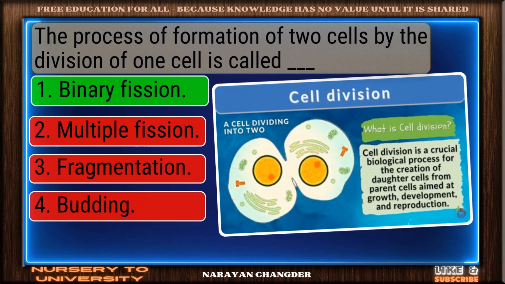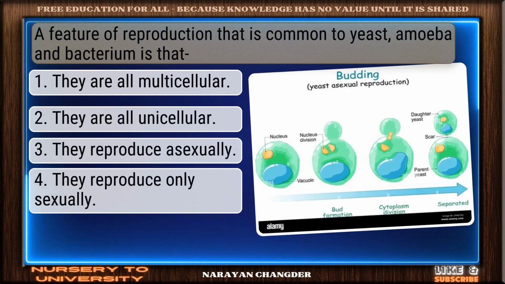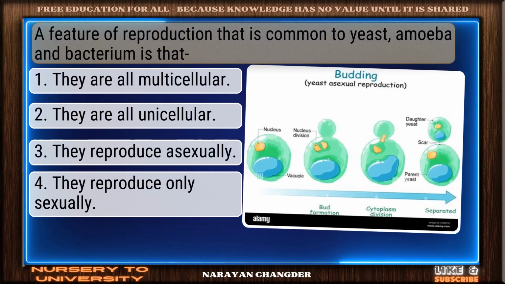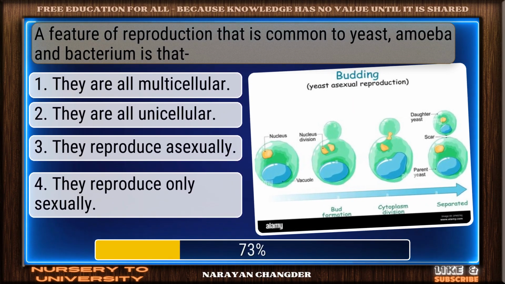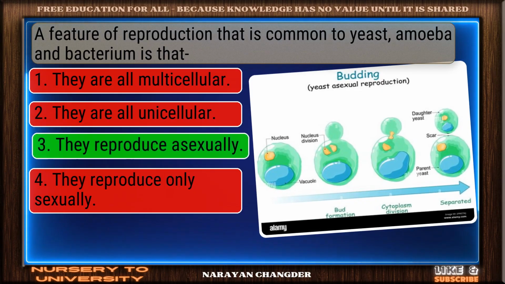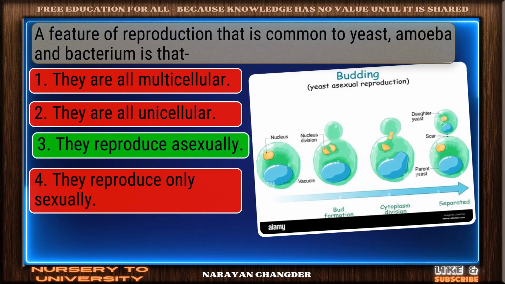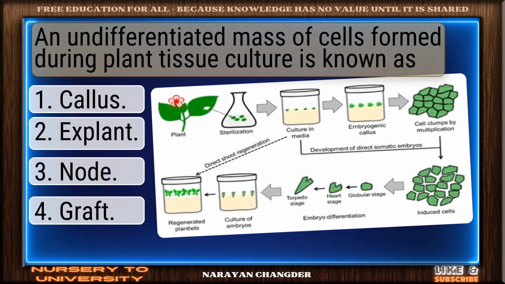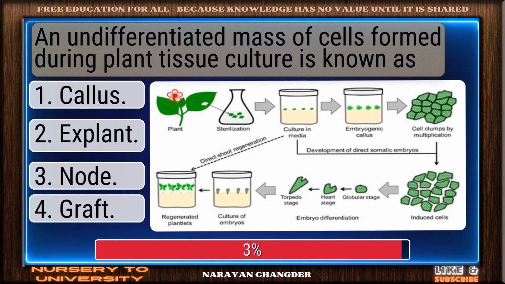Correct response. Binary fission is the most accurate answer. A feature of reproduction that is common to yeast, amoeba, and bacterium is that. Well done. They reproduce asexually is the right choice. An undifferentiated mass of cells formed during plant tissue culture is known as.